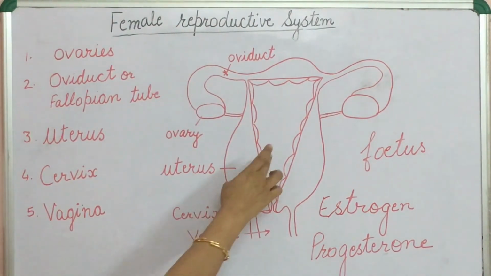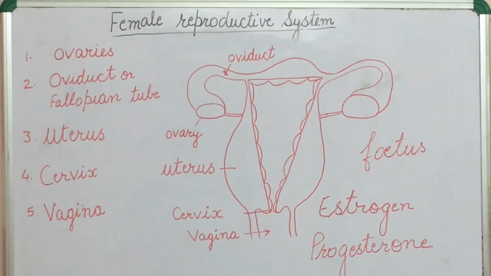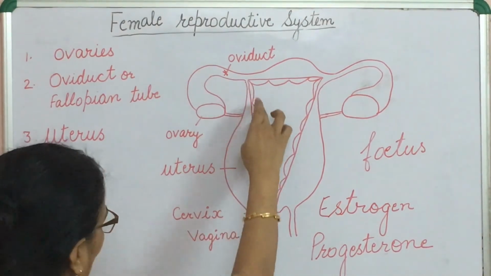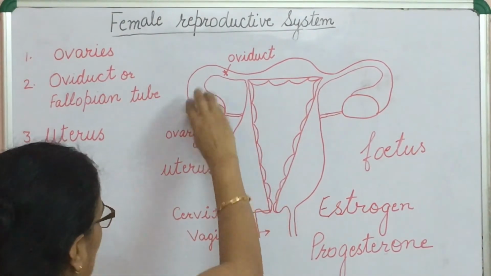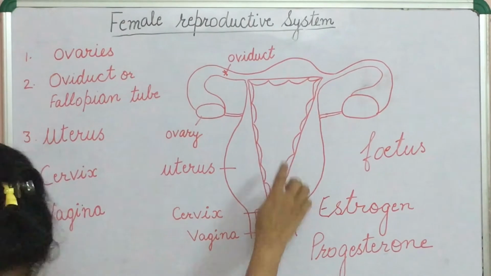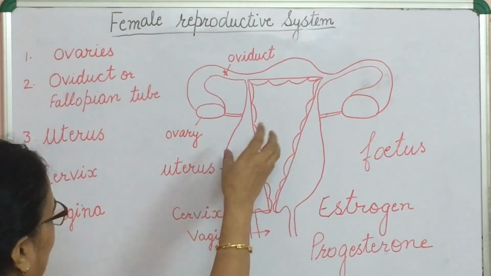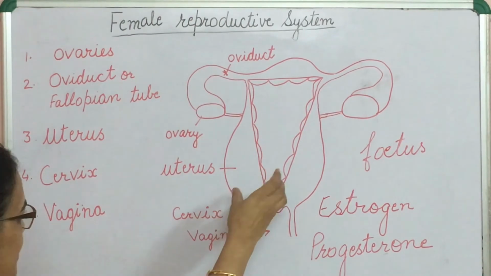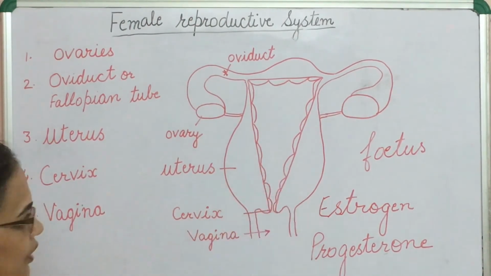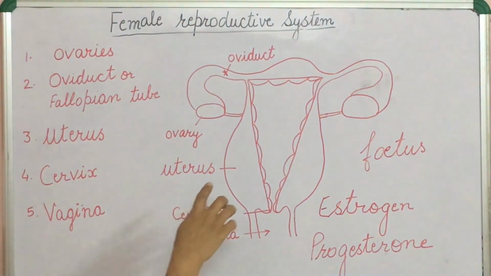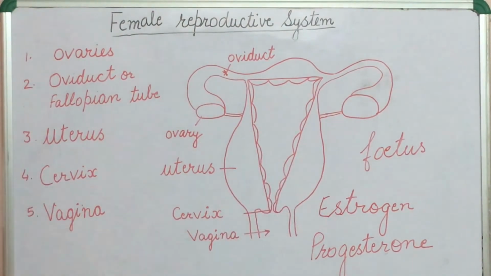The uterus prepares itself every month to receive and nurture the growing embryo. So every month the wall of the uterus thickens, richly supplied with blood, to nourish the growing fetus.